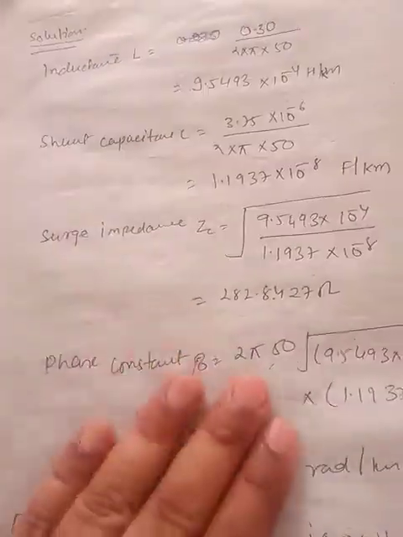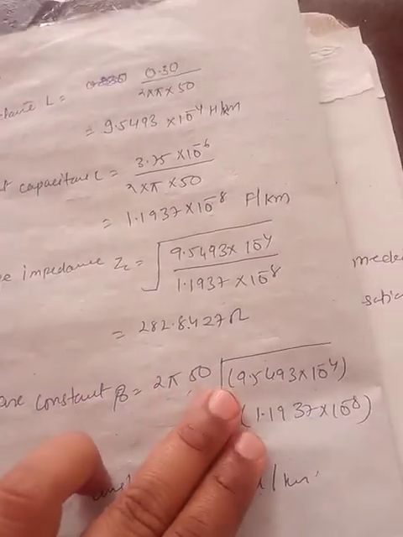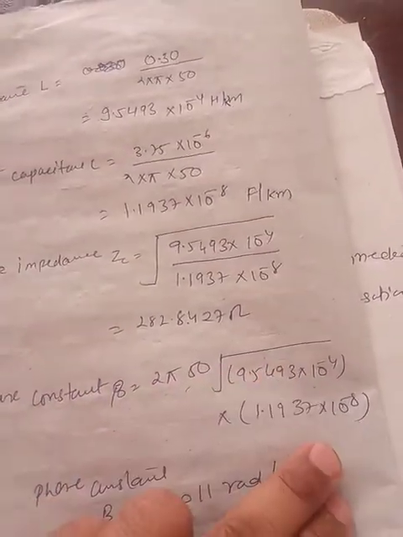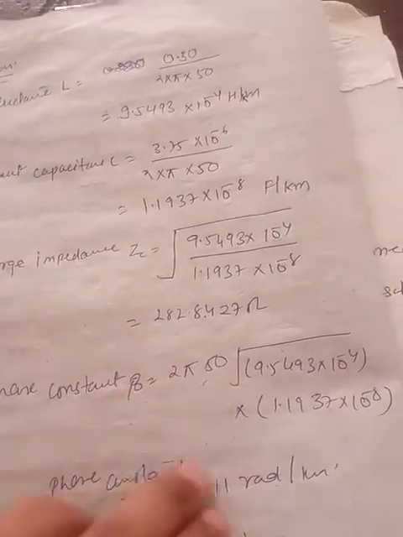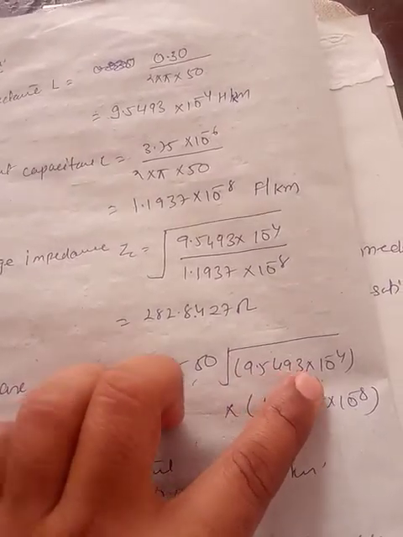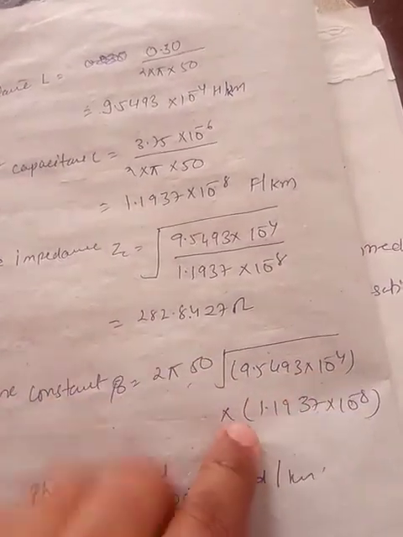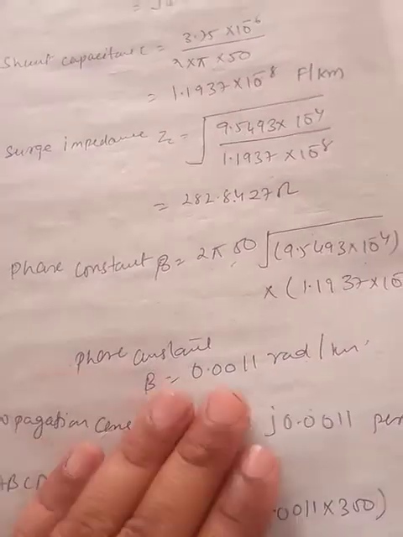Now the phase constant, which is beta, can be written as 2 pi f under root L C. So this can be written as 2 pi 50 under root 9.5493 into 10 raised to power minus 4 into 1.1937 into 10 raised to power minus 8.